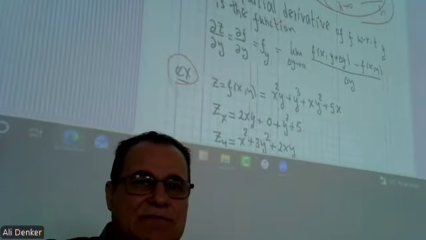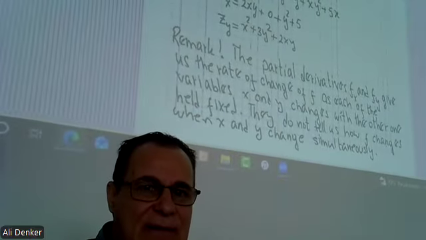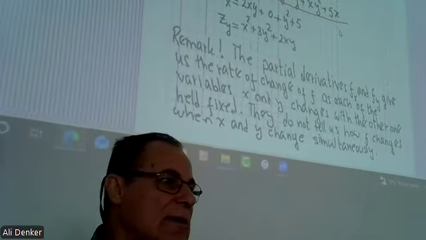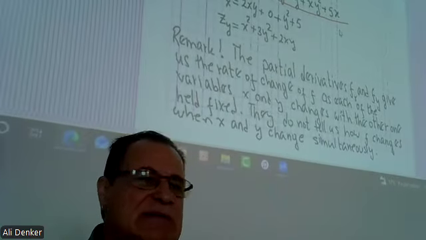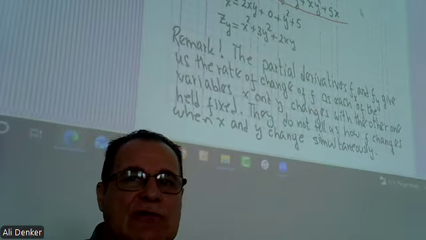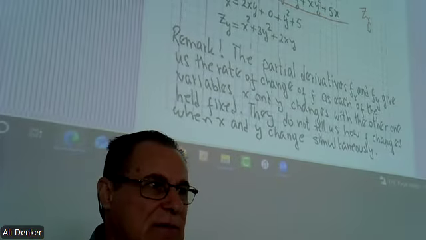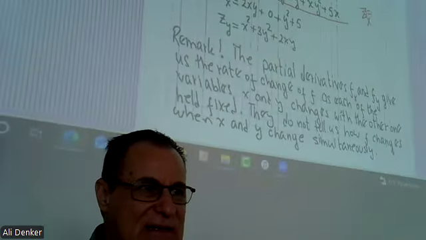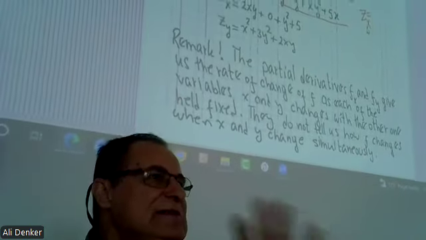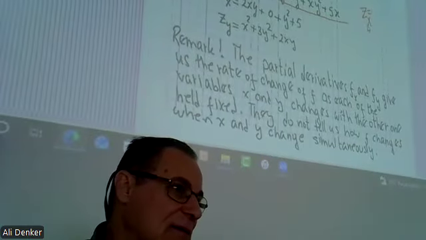Look at the example. If z equals f of x, y equals x squared y plus y to the power 3 plus x y squared plus 5x, and you want to find the derivative of z with respect to x. That means y is considered like a constant.